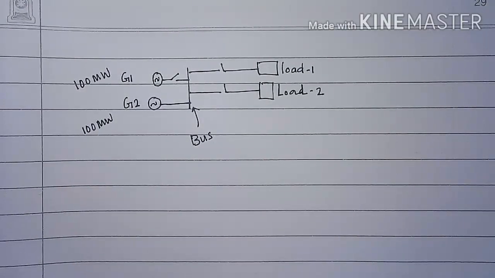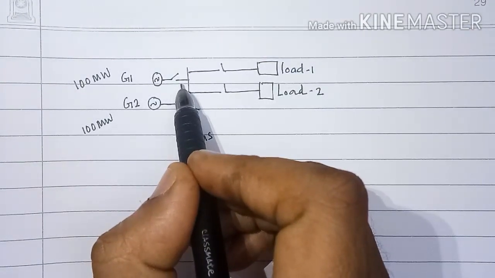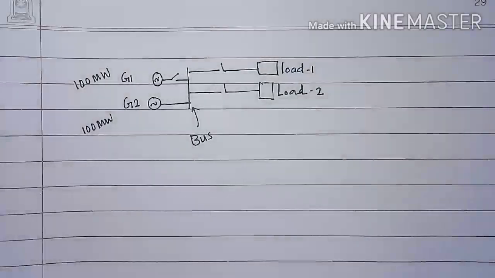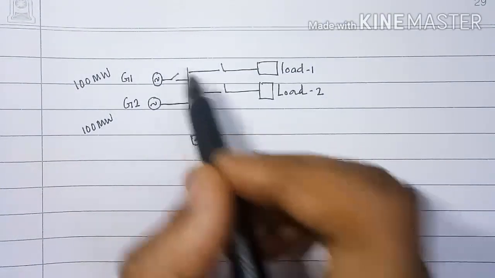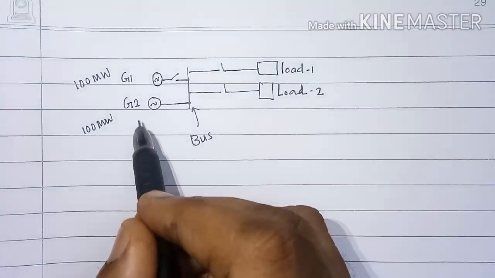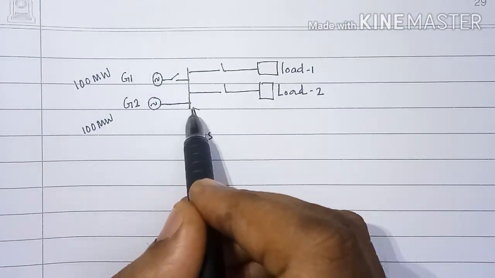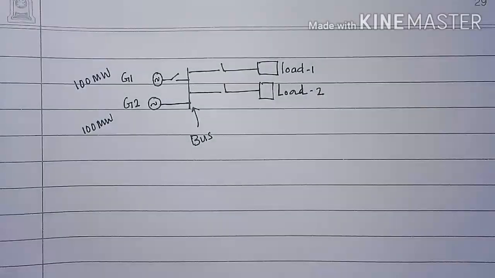Now here generator 1 is not working and it is not connected to the bus. You can see here switch is open, whereas generator 2 is connected to the bus and its capacity is 100 megawatt.